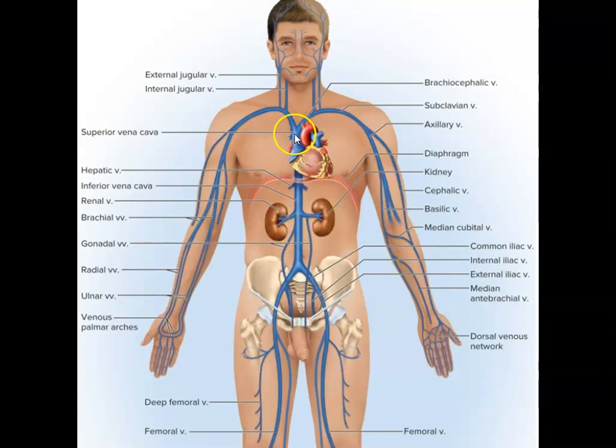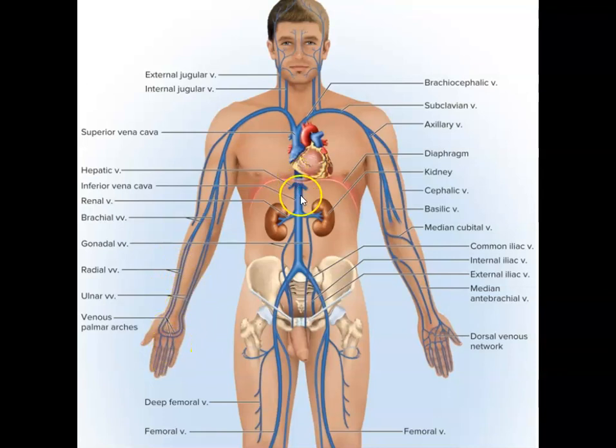From the superior vena cava, the veins will branch into axillary veins and the jugular veins. The jugular veins will drain blood in the head. Then the axillary veins will branch into cephalic and brachial veins. Then it further goes to the palm. So we have the radial veins and the ulnar veins, then the palmar veins.